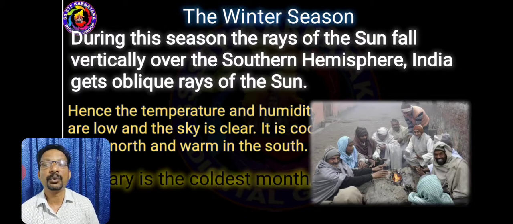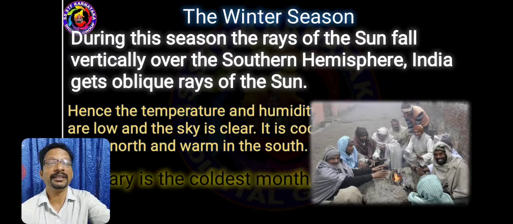So we have a cold season. The main features are that temperature and humidity are low. The sky is very clear and it is cool in the north and warm in the south. And January is the coldest month of the year.